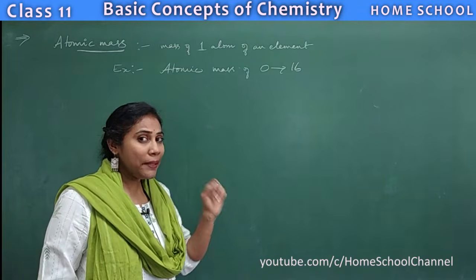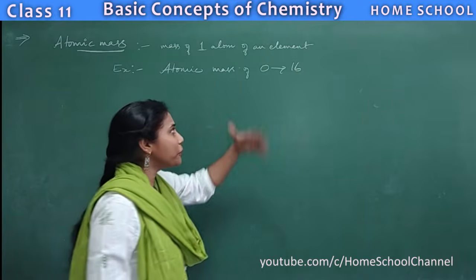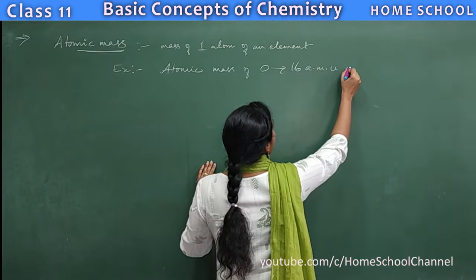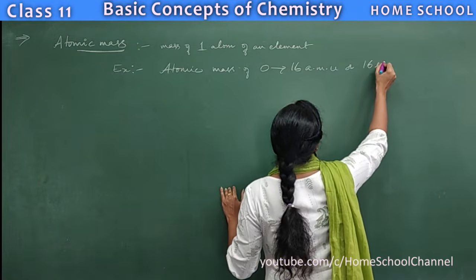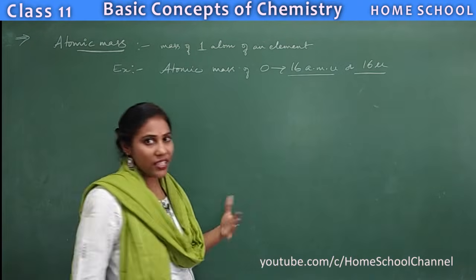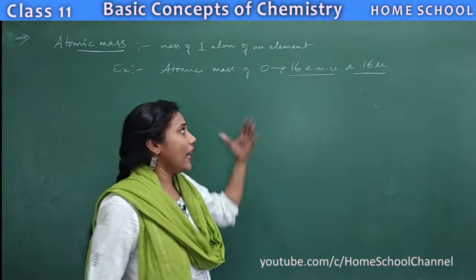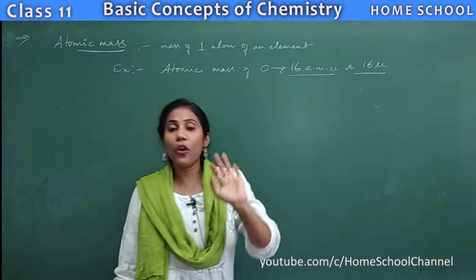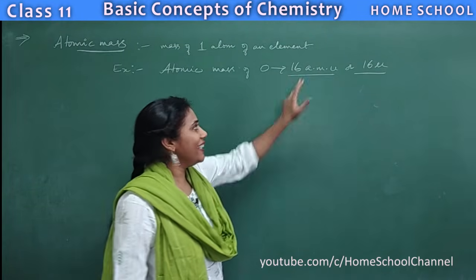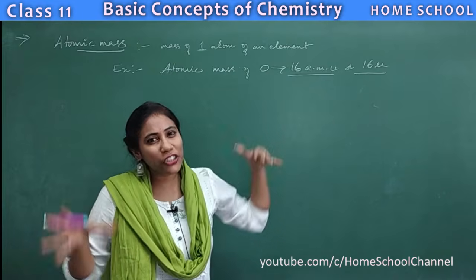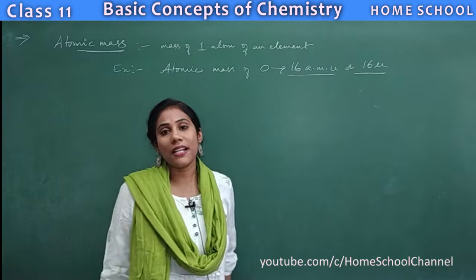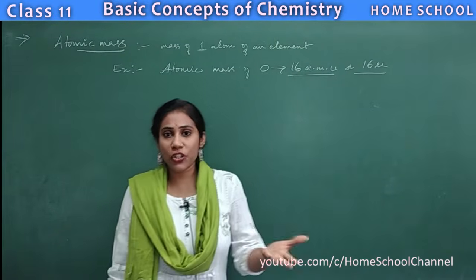Do you remember the unit that we put for atomic mass? That is AMU. We write the unit as AMU, or we can also write it as 16 u. You have studied these things in your lower classes. Anyway, I'm going to tell you what we mean by this AMU or u. As of now, just keep in mind that AMU is a kind of unit that we use for atomic mass.